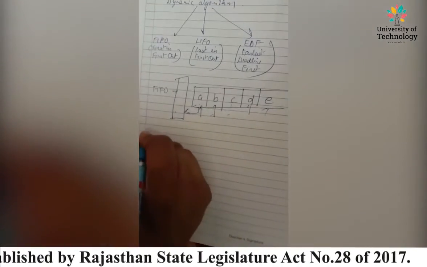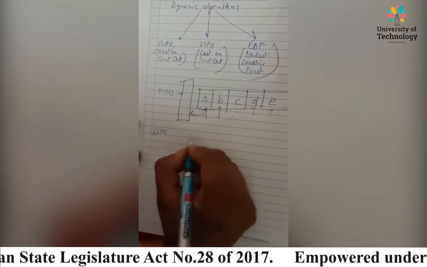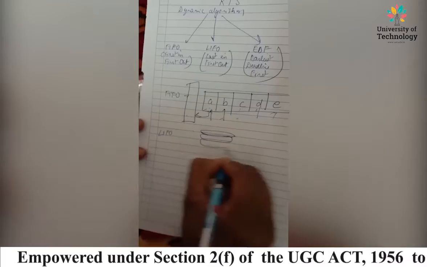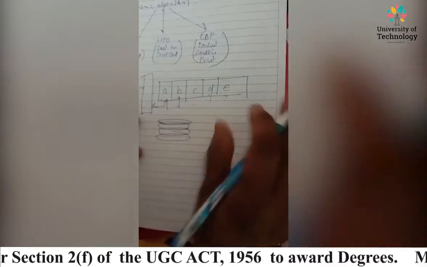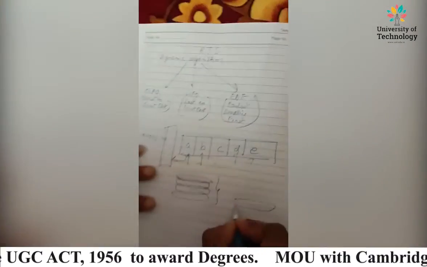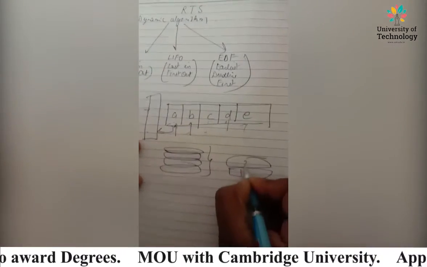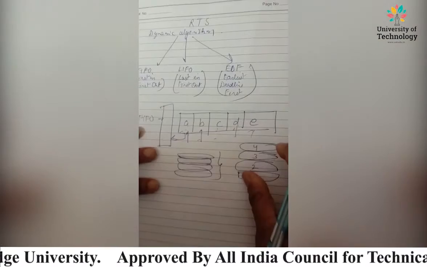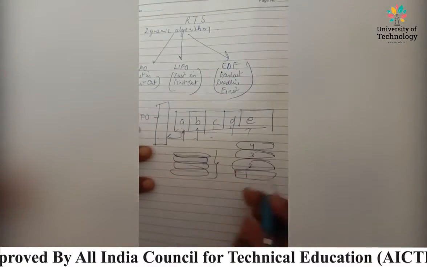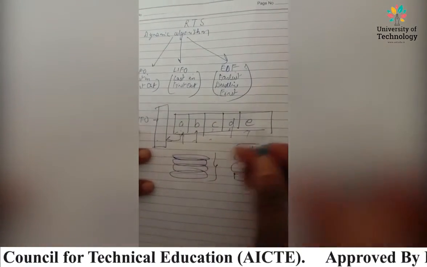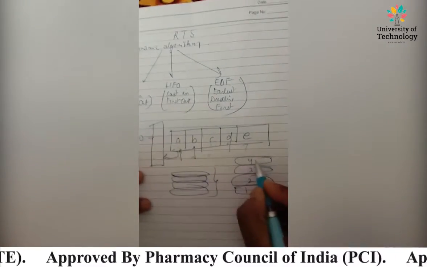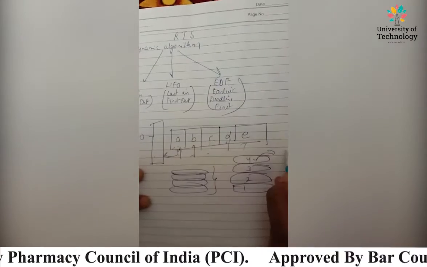And LIFO, that is last in first out. For example, take a stack of plates. If we have to insert plates, the first plate is inserted, then the second, third, and fourth plate. Now if you have to pop out, or take out the plates, the plate that was inserted last, that is the fourth, can be taken out first.